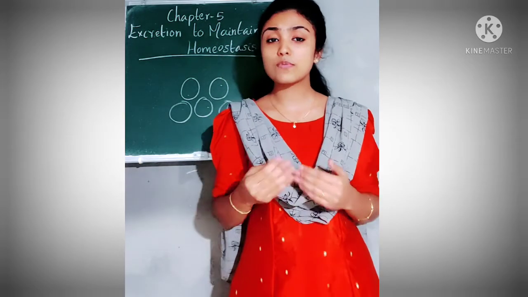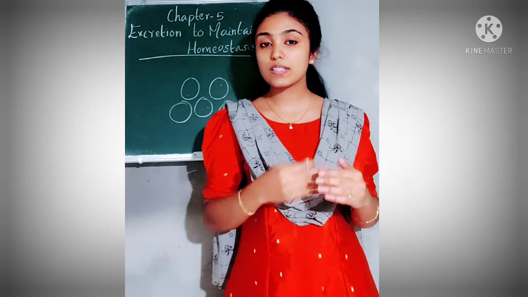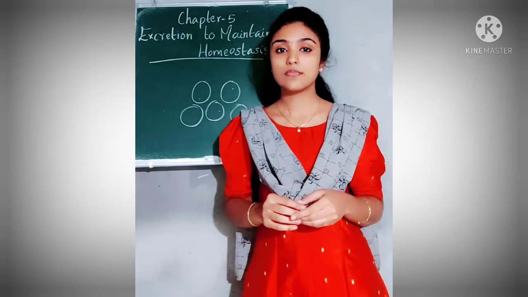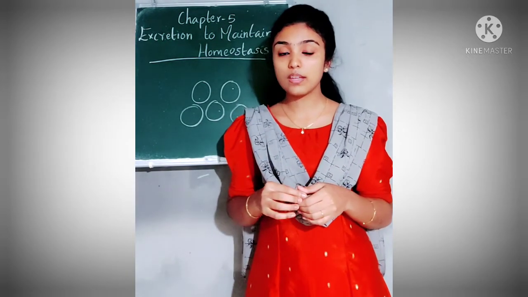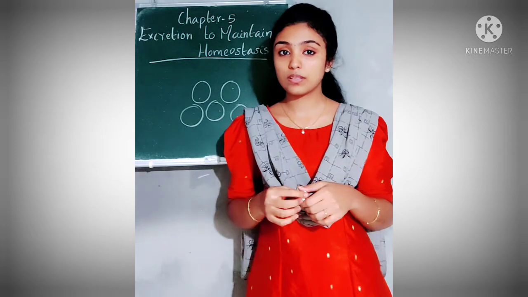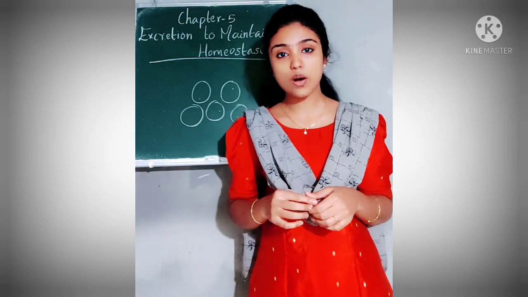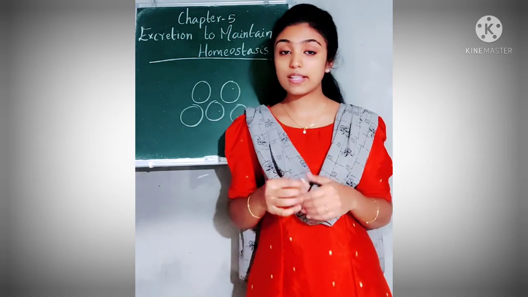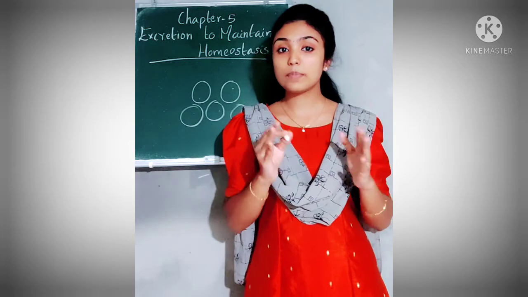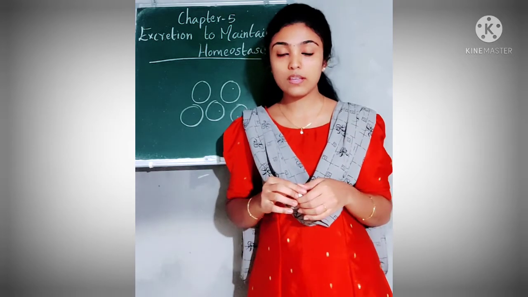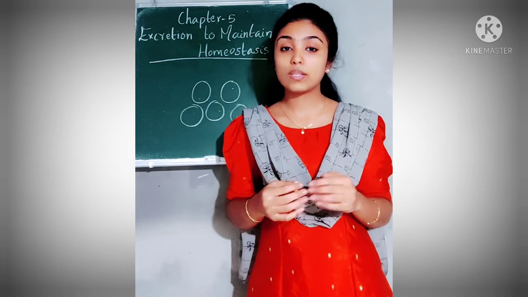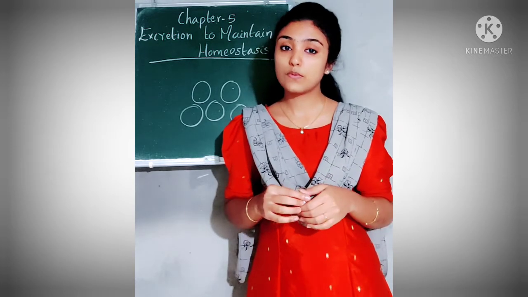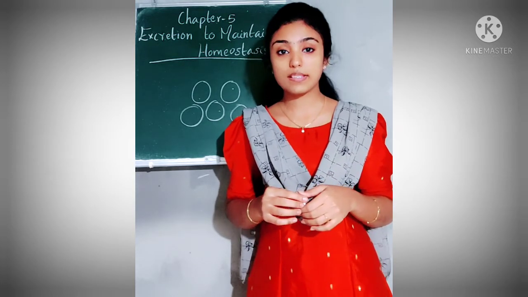So how do these waste materials reach our excretory organs? We know that waste materials from our body are excreted out with the help of some excretory organs. We shall study the details later. There are some excretory organs in our body which remove the waste materials from our body. The elimination of waste from our body is known as excretion.